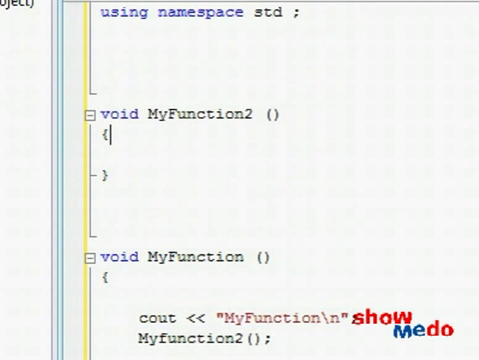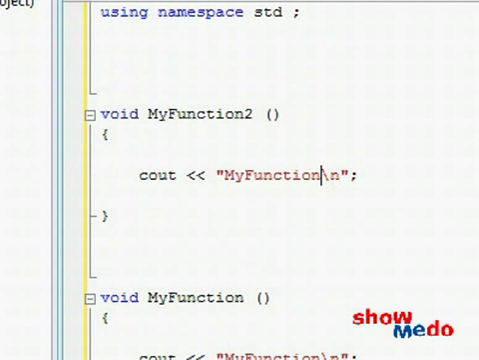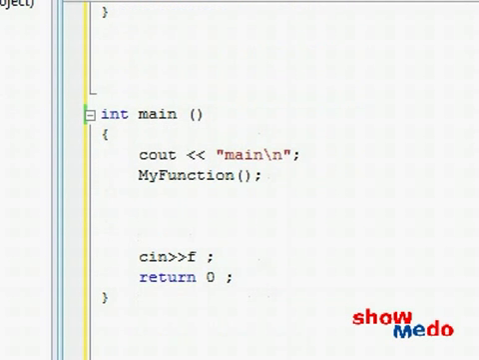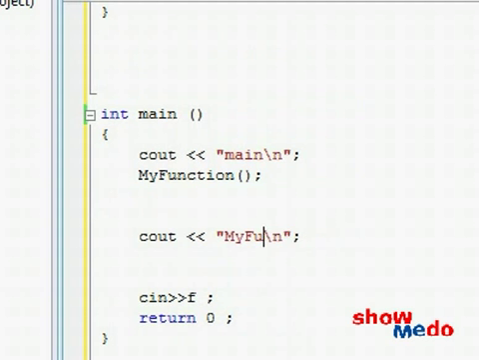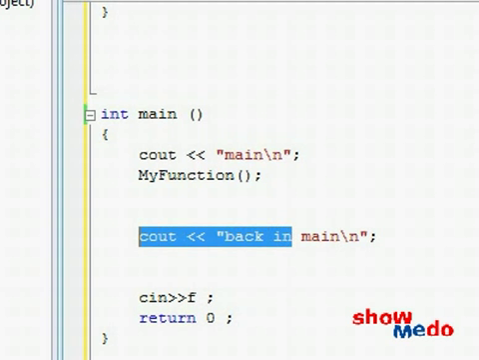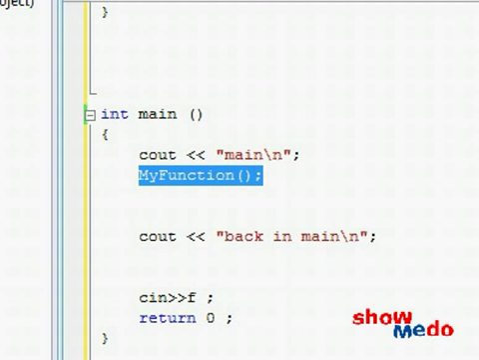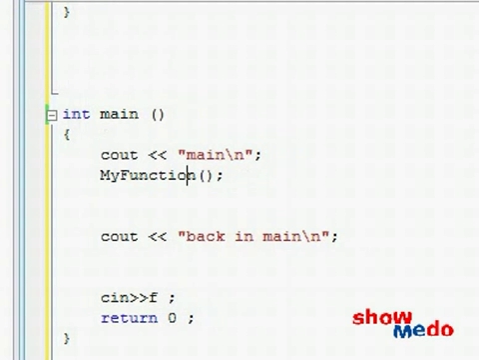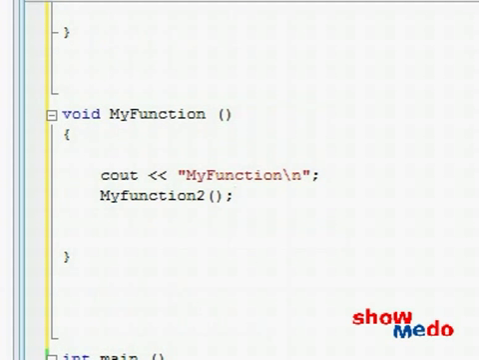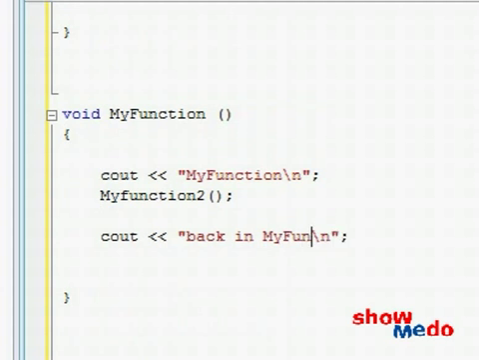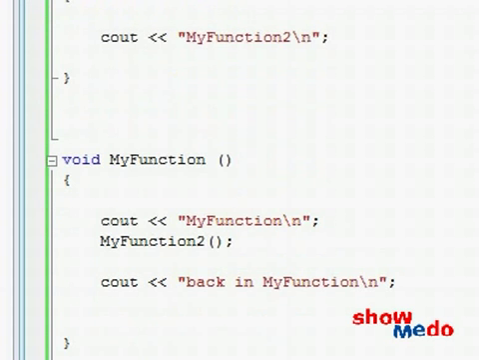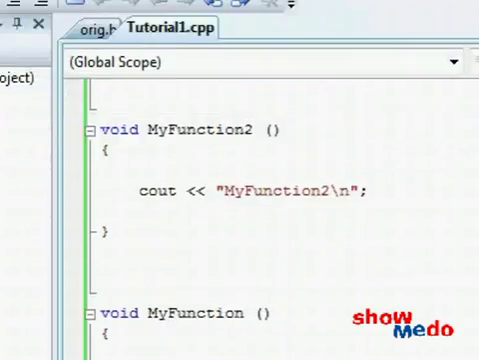And finally, let's print some message also in my function 2. And as we come back to the main function, let's print out something else to signal that we came back in main, because this is happening, of course, right after we finished going to those other functions. As a matter of fact, let's do the same thing for my function over here, back in my function, and when the program runs, we will see exactly in what order things are happening.